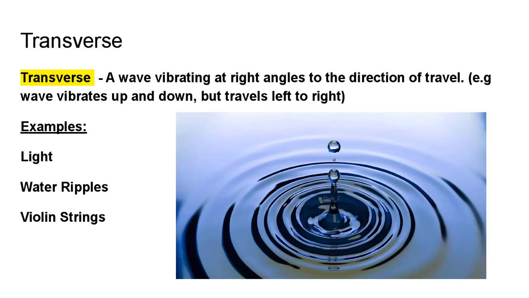Likewise, a wave that vibrates left to right will travel up and down, for example. So transverse talks about waves vibrating at right angles to the direction of travel. For example, here you have this water droplet, and it is vibrating up and down because it's coming down, but the wave is traveling left to right.